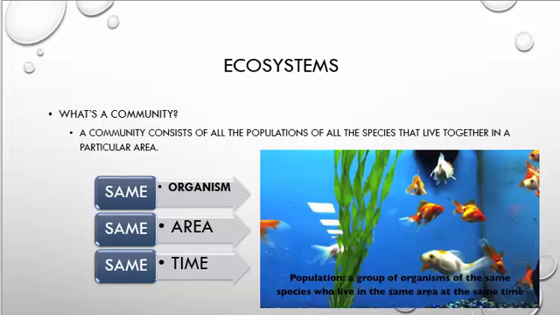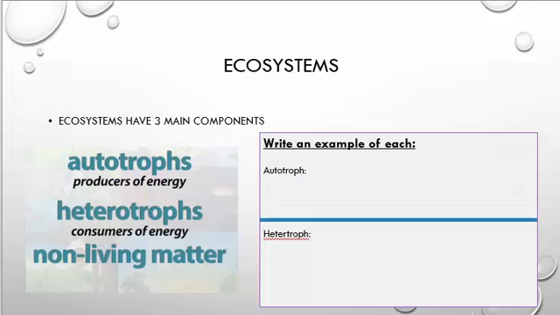The concepts of ecosystems and communities are closely related. The difference is that an ecosystem includes the physical environment while a community doesn't. In other words, a community is the biotic or living component of an ecosystem. In addition to this biotic component, the ecosystem also includes an abiotic component, the physical environment. Recall that we have discussed auto and heterotrophs. So, ecosystems have three main components: autotrophs, heterotrophs, and non living matter.